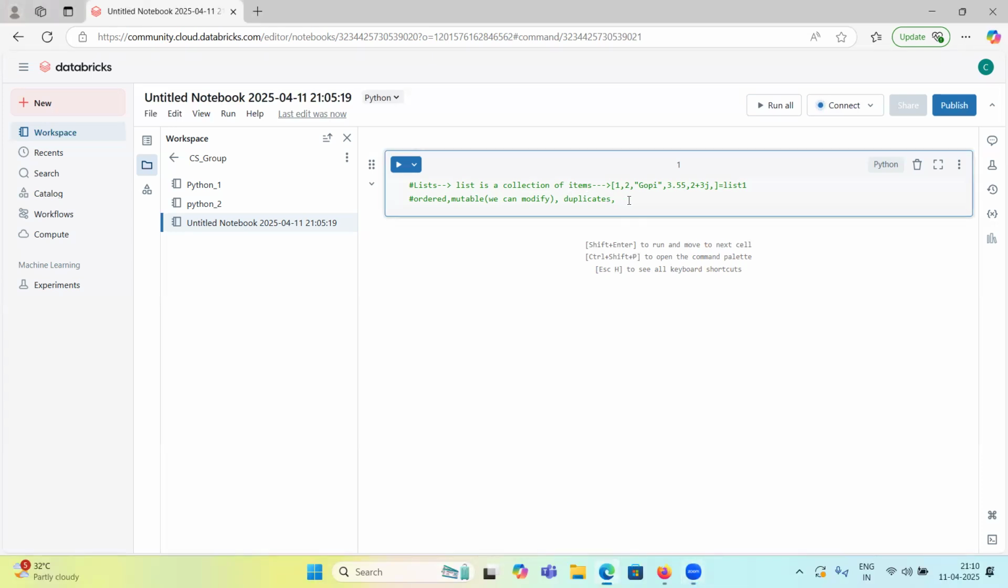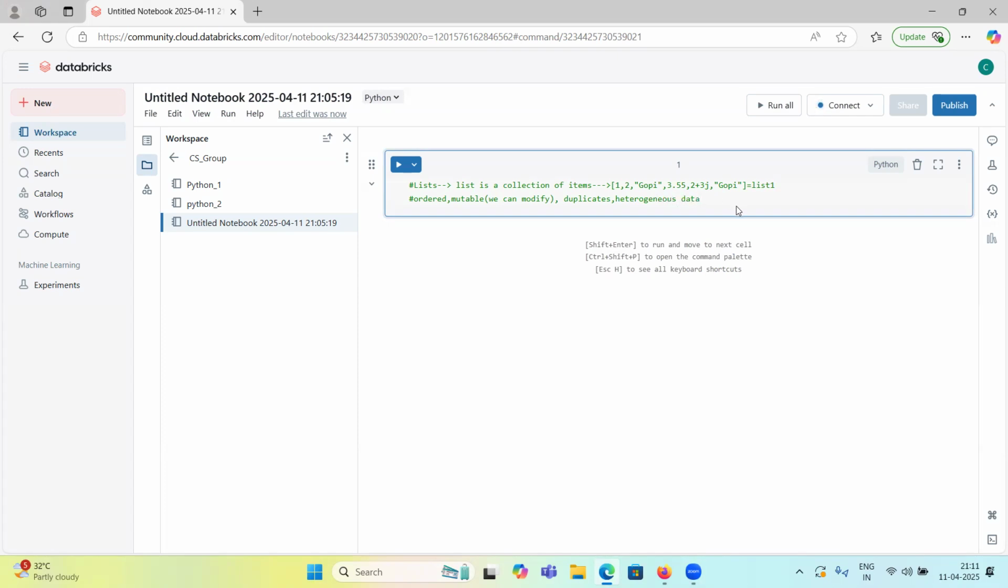Okay, so it allows duplicates, meaning this item can be repeated a number of times. Gopi, I can give Gopi here also, and it can be repeated a number of times. So it allows duplicates. And the data type can be anything. It can be integer, string, float, imaginary, anything. In one list, we can have different types of data. So we call it not homogeneous, it is heterogeneous. It allows heterogeneous data.